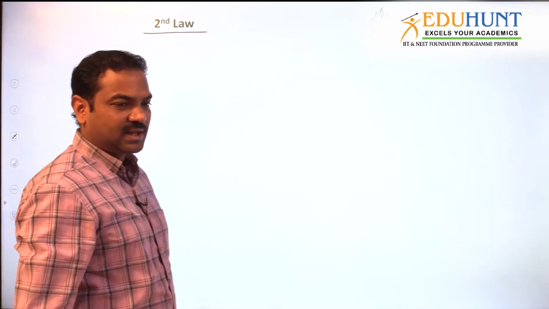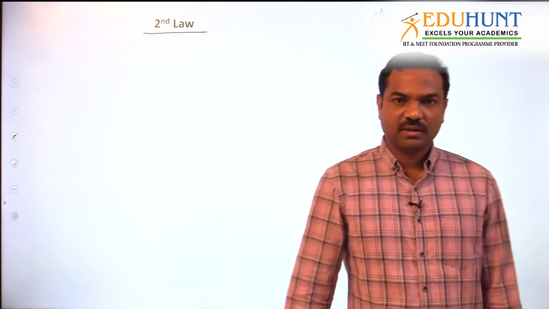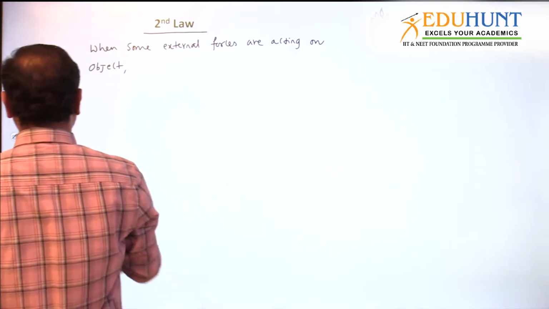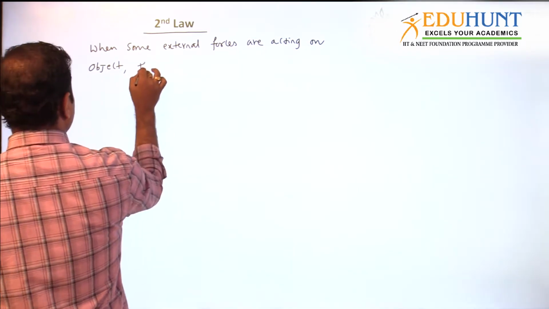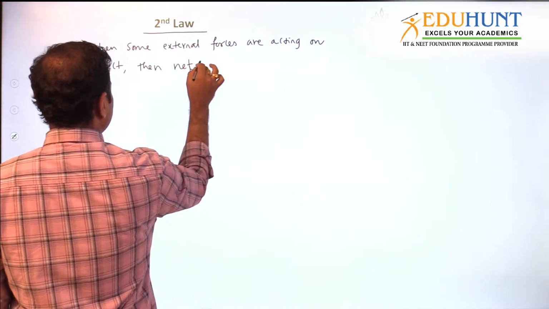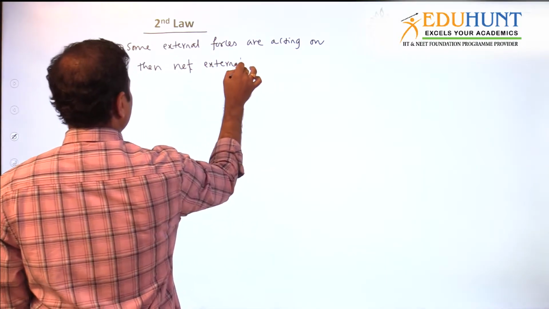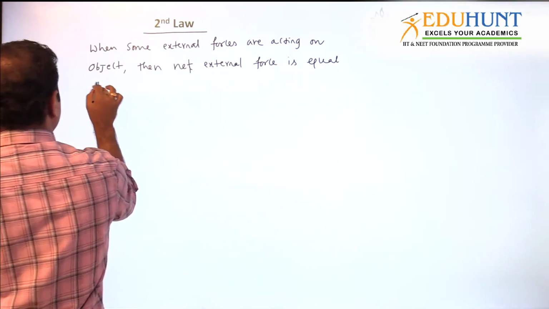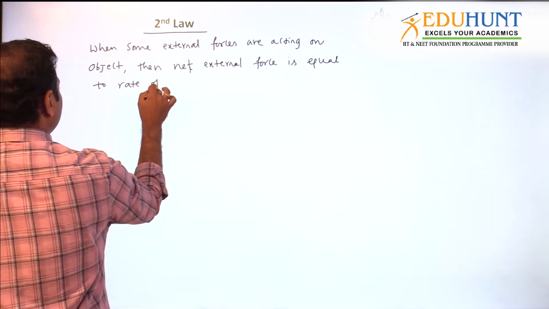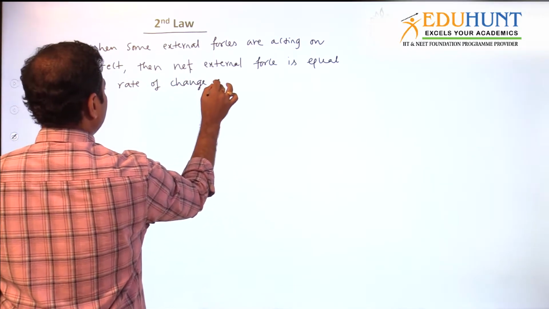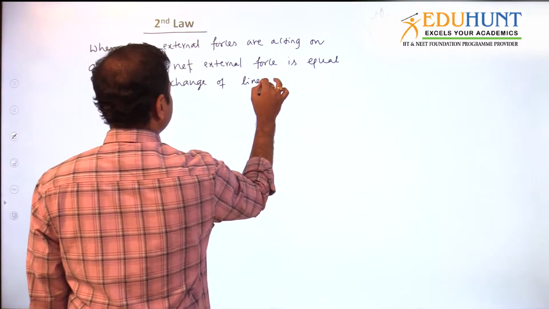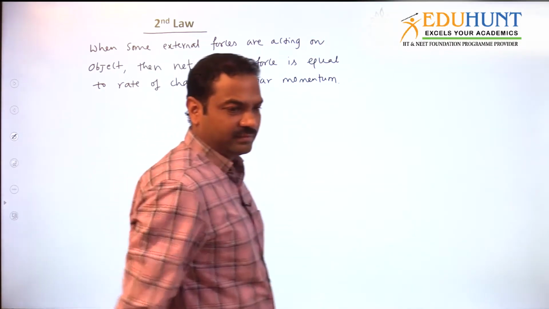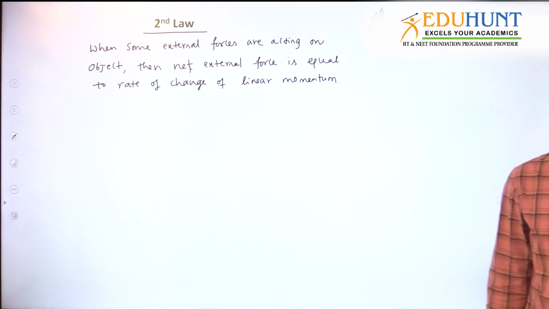Second law is very important. The entire chapter, entire physics depends on the second law only. In the second law of physics, when some external force is acting on an object, then the net external force is equal to the rate of change of linear momentum. This is the second law of Newton. This is Newton's second law.